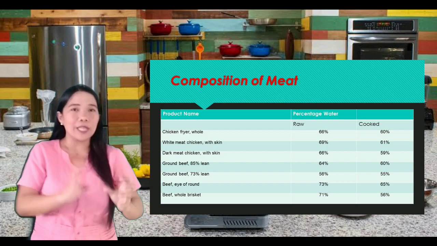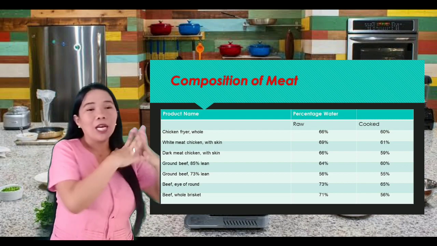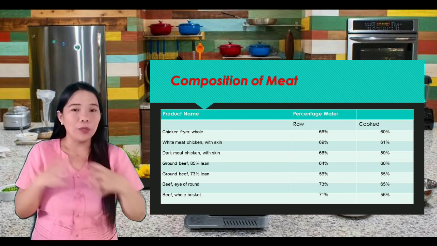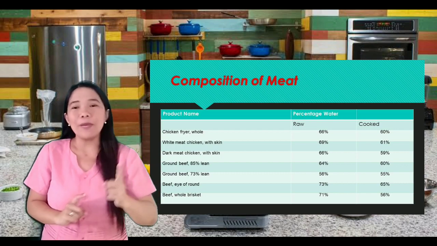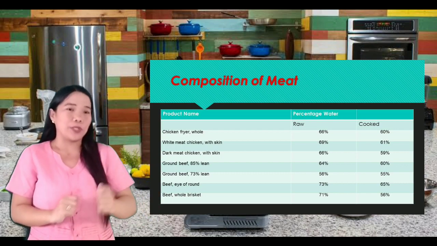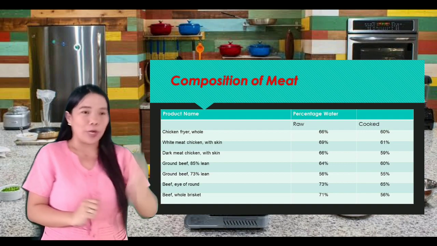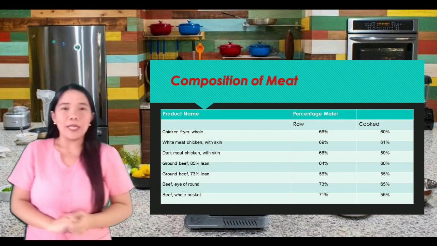So, 73% of water kapag raw, and 65% naman kapag cook na. Okay, the last one is the beef. The whole brisket. There is 71% of water in the raw, and only 56% of water kapag luto na yung ating meat. Okay, next.